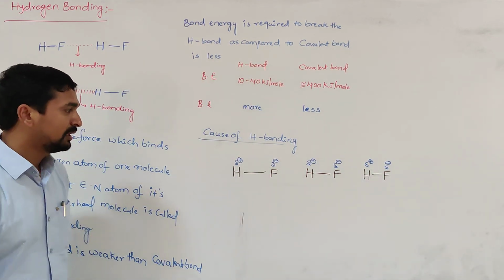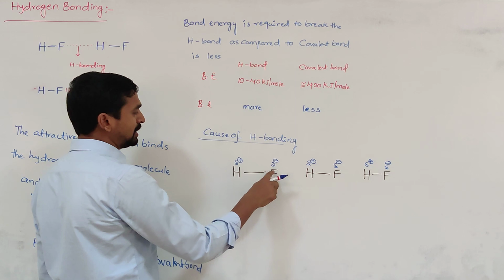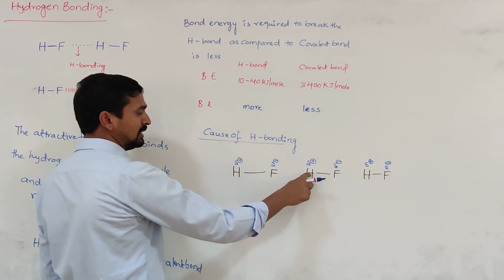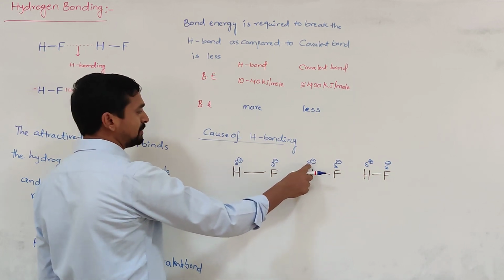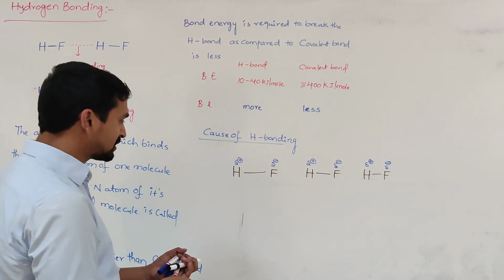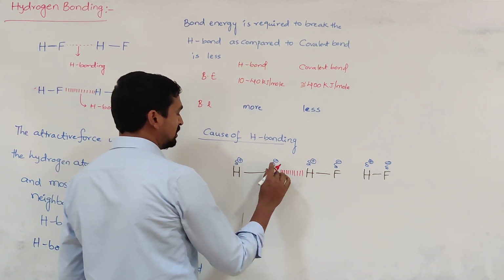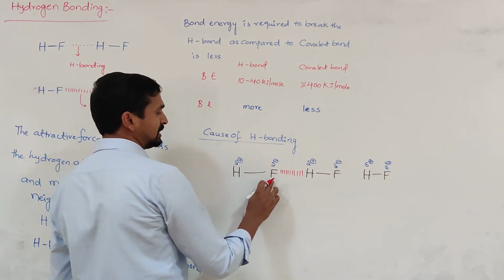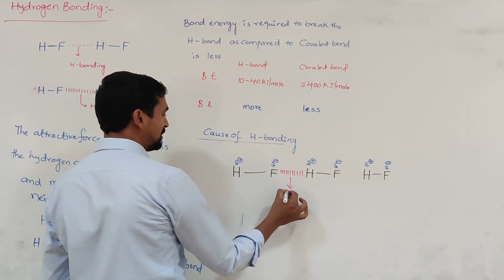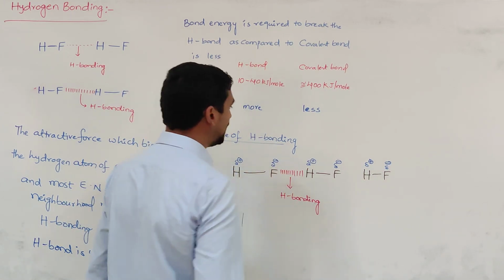After that, the electrostatic force of attraction between the most electronegative atom, with the partially negative charge, and the most electropositive atom in this molecule, that is the least electronegative atom, hydrogen, with the partially positive charge. Between these two, some attraction is developed. That attraction is called hydrogen bonding. So that electrostatic attraction between the negatively charged fluorine atom, the electronegative atom, and the positively charged hydrogen atom results in the formation of hydrogen bonding. So this is the cause of hydrogen bonding.